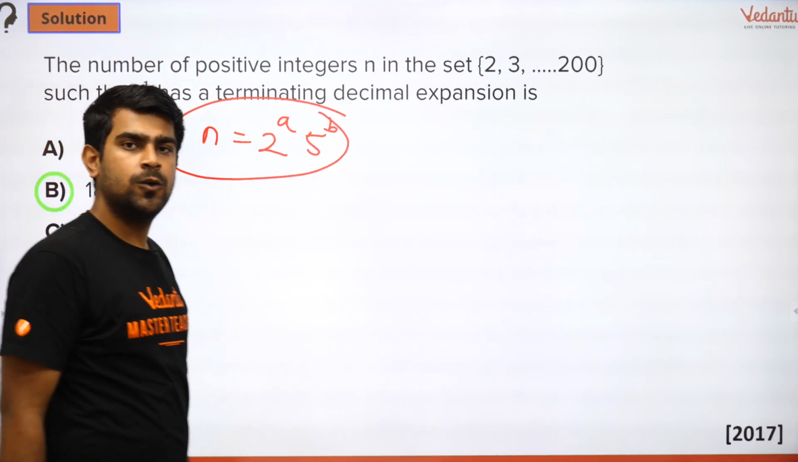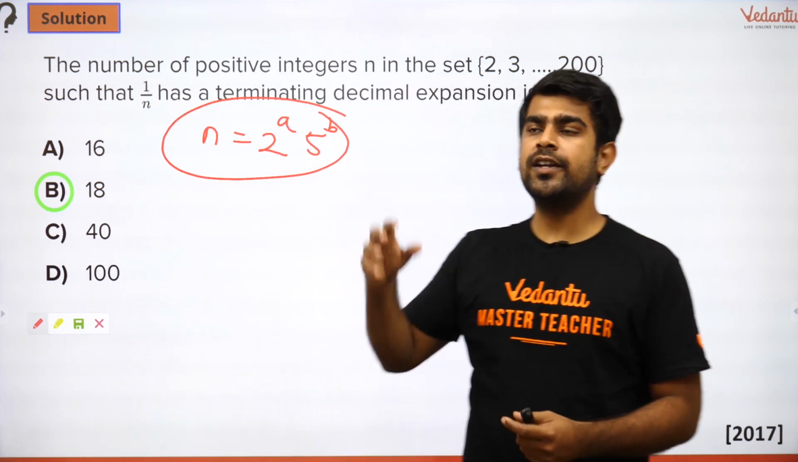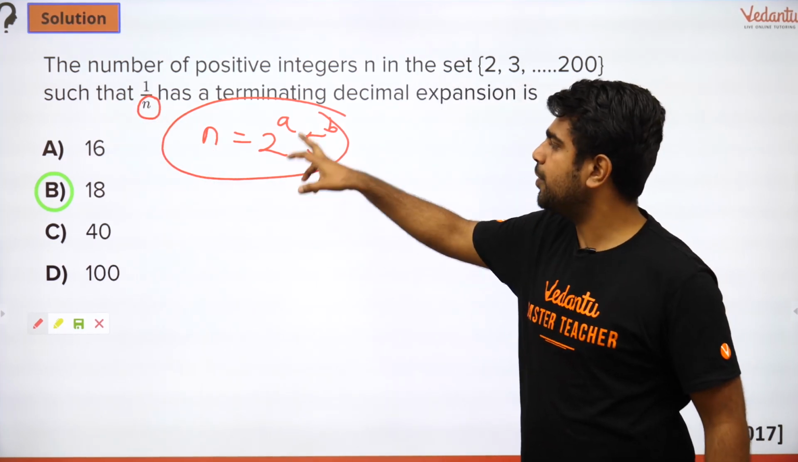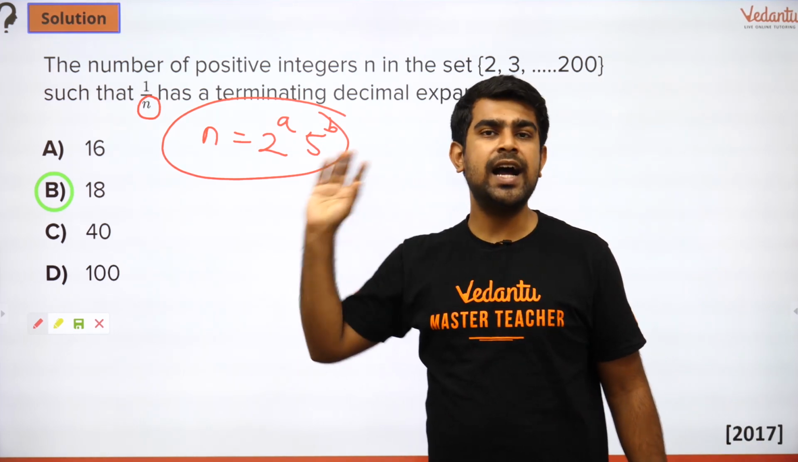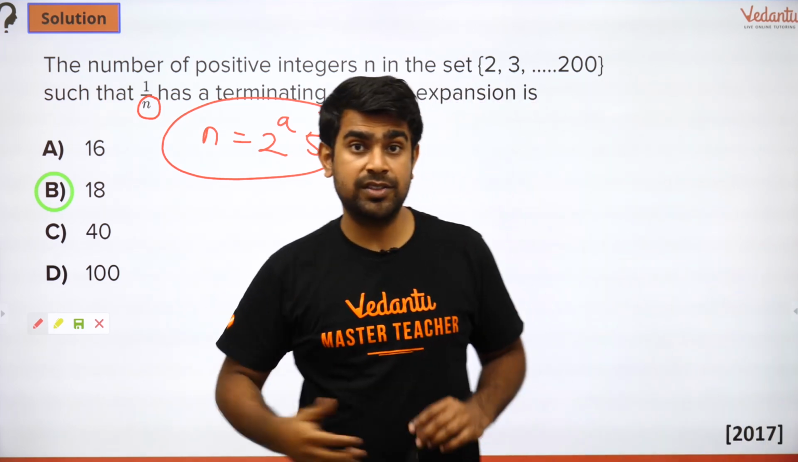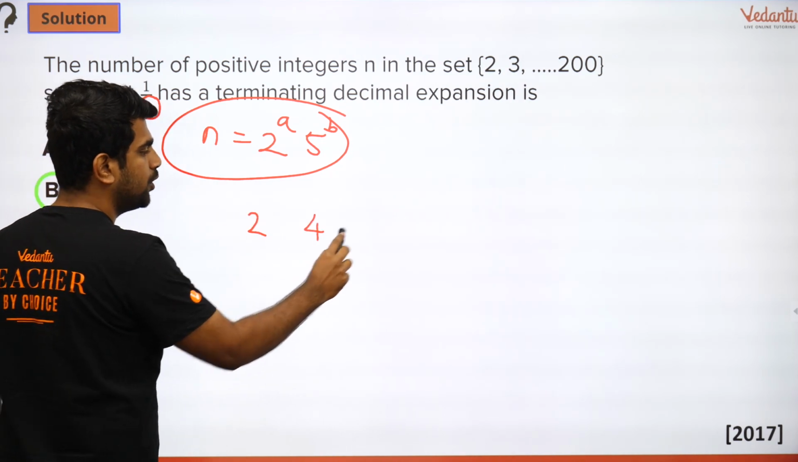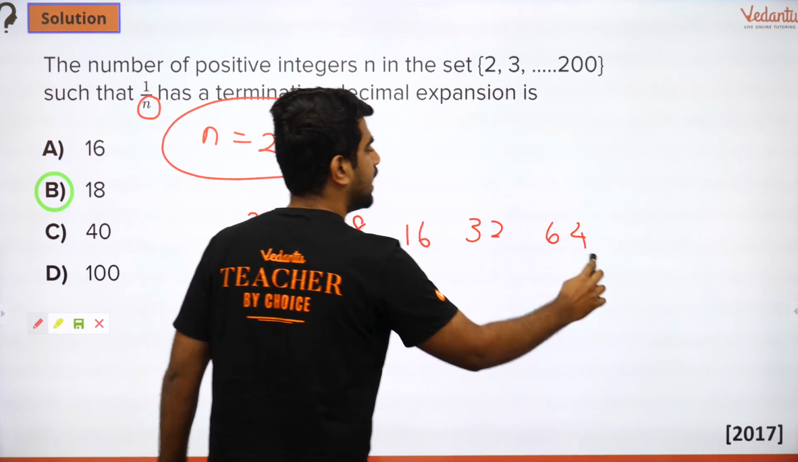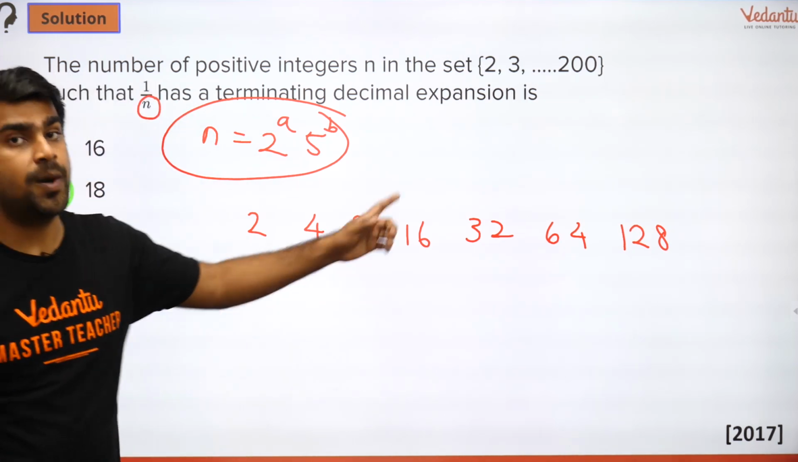Are you guys able to follow? Whenever I say you are going to have a terminating decimal, the number in the denominator, this is n, will be of the form 2 to the power a, 5 to the power b. That is the mathematical interpretation. After this the question is pretty simple guys. First I will collect all the powers of 2. What are all the powers of 2? You have 2, 4, 8, 16, 32, 64 and 128. Do you have 256? No, so I stop there.